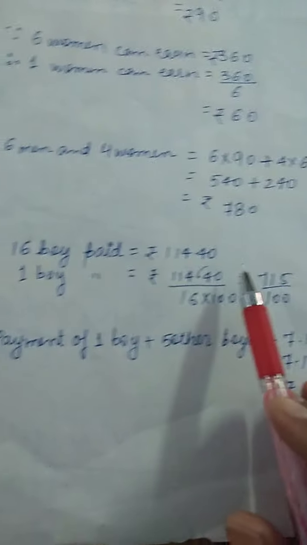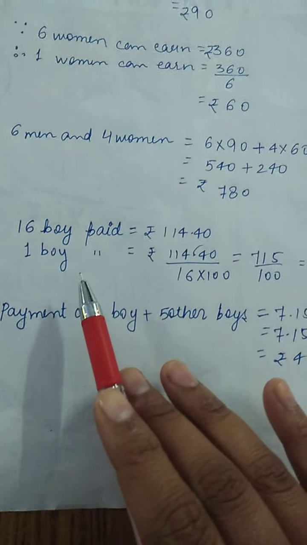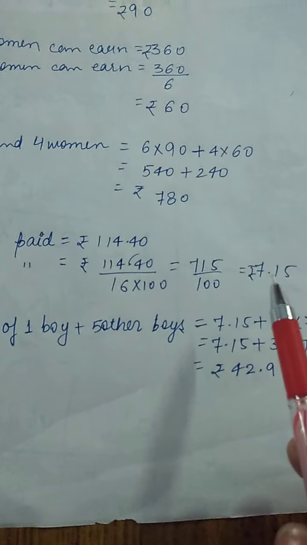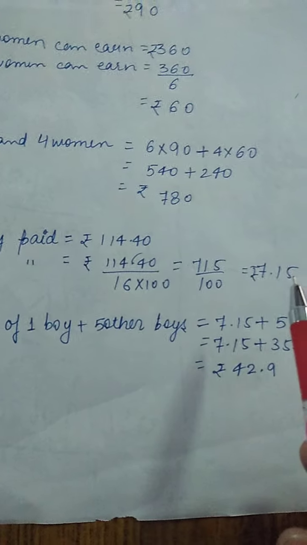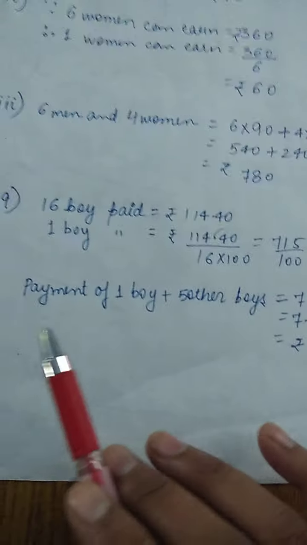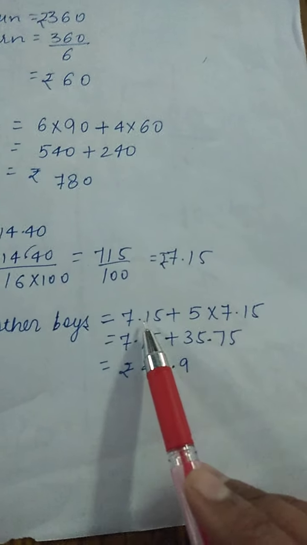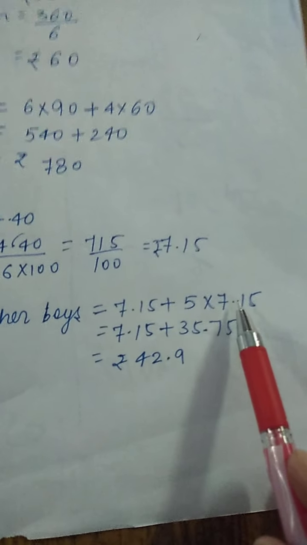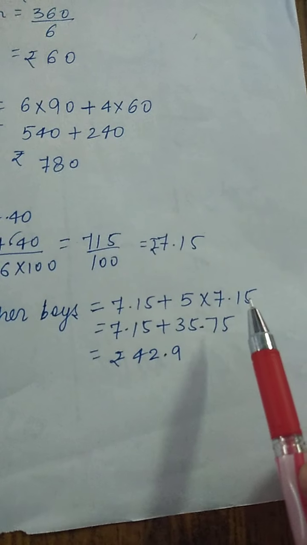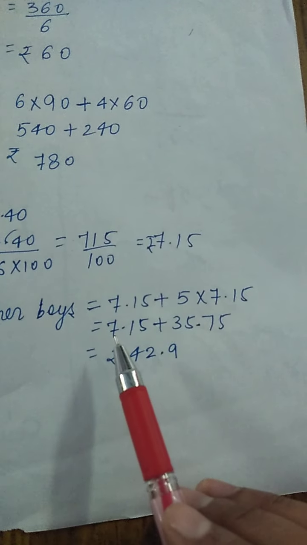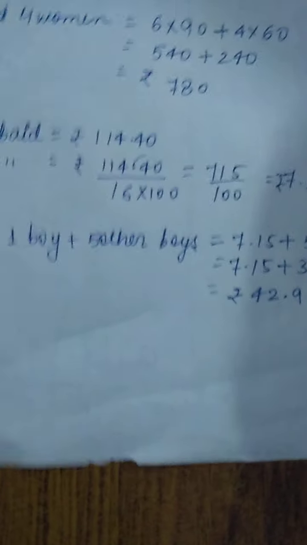16 boys paid rupees this much. So for 1 boy, we will apply the unitary method and find the value of 1, that is 7.15. Payment of 1 boy plus 5 other boys is this one, plus 5 into the value of 1. We will add both the two and get the answer.